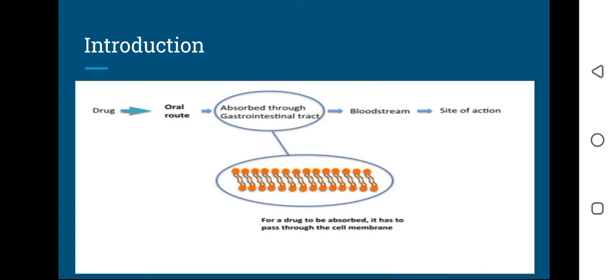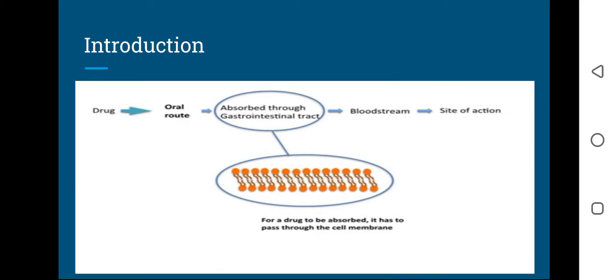Here in this slide you can observe that a drug which is administered by oral route is absorbed through the gastrointestinal tract, and then the drug will be available in the bloodstream. After that, the drug reaches the site of action. For the drug to be absorbed, it has to pass through the cell membrane.